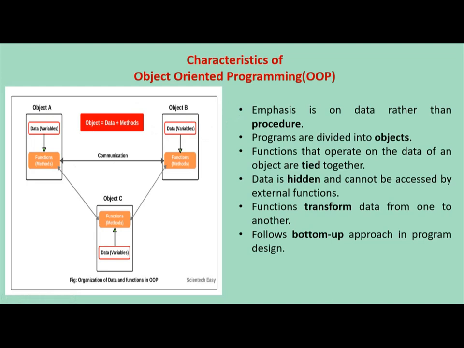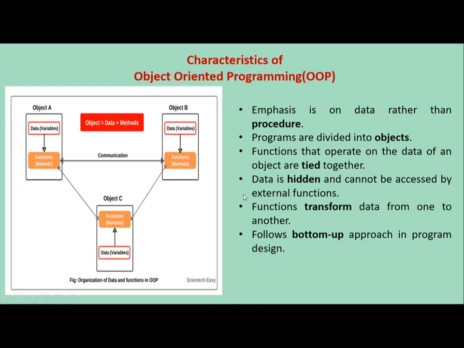First one is emphasis is on data rather than procedure. In POP, the main focus is given on the procedure, but in OOP, the main focus is given on data. Next point, programs are divided into objects. Here, if you divide this program into subparts, then you will get the objects. Next point is functions that operate on the data of an object are tied together. You can see that object A contains its own data variables and functions tied with the object.